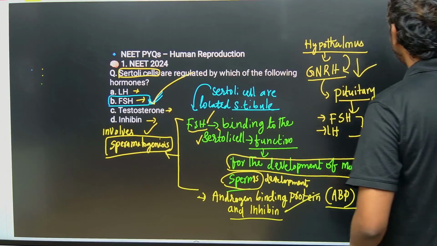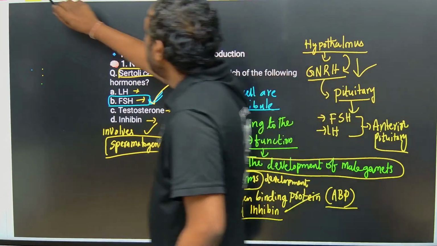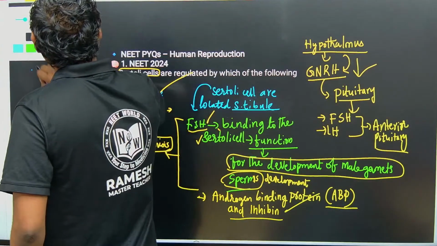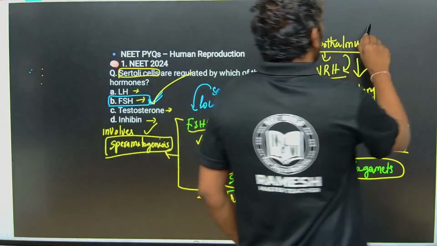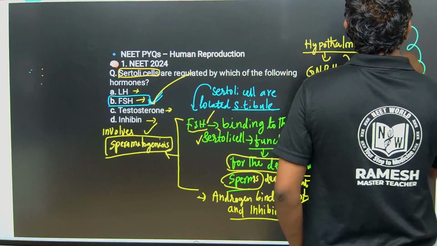Gonadotropin releasing hormone is produced from the hypothalamus. Where is the hypothalamus? This is the brain.